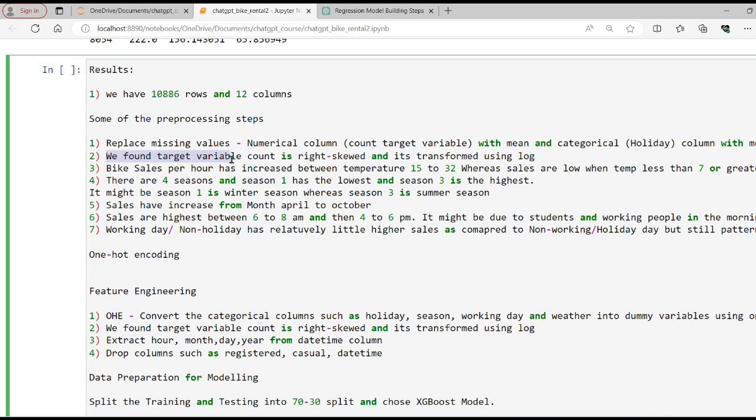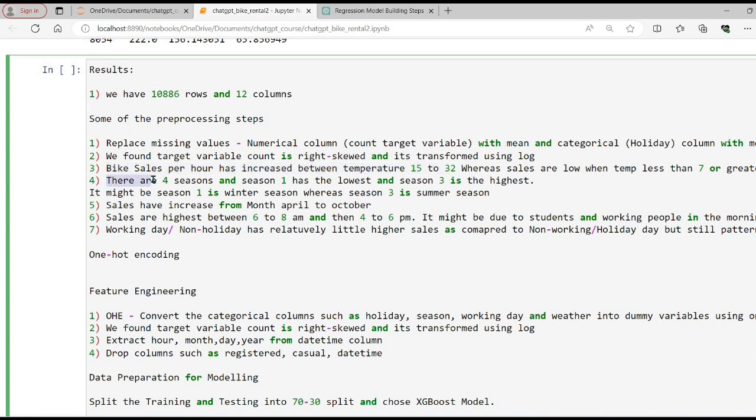Secondly, we found that in our target variable count, the distribution was right skewed, and with the help of ChatGPT, it suggested that we transform that column with a log1p transformation, and that's what we did. Now when we did our data visualization task, we found some interesting insights. One of the insights is that sales of bikes per hour always increased when the temperature was between 15 and 32 degrees Celsius, whereas sales are typically low when the temperature is less than 7 or greater than 35 or 40.